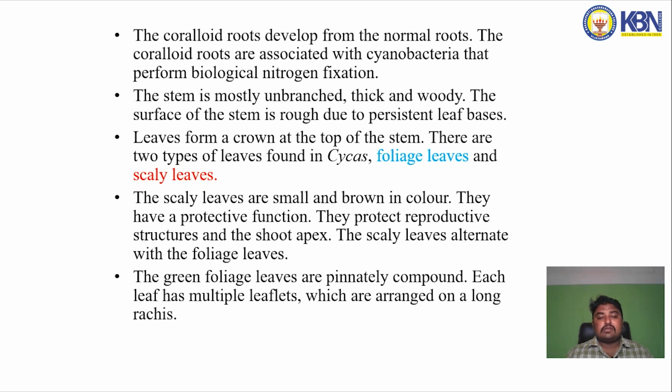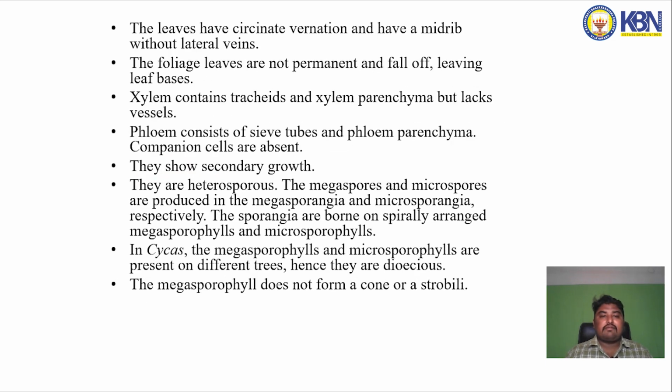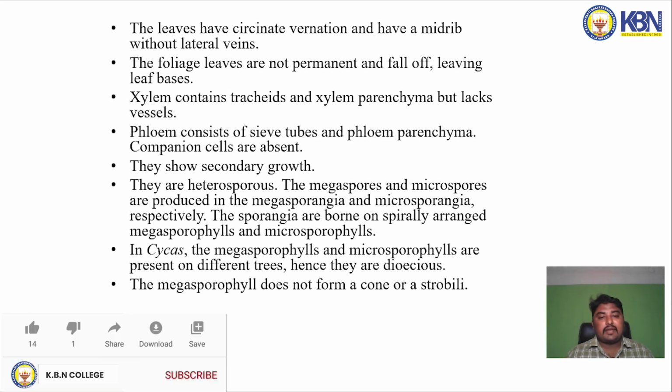The green foliage leaves are pinnately compound. Each leaf has multiple leaflets which are arranged on a long rachis. The leaves have circinate venation and have a midrib without lateral veins. The foliage leaves are not permanent and fall off, leaving leaf bases. Xylem contains tracheids and xylem parenchyma but lacks vessels. The phloem consists of sieve tubes and phloem parenchyma. Companion cells are absent. They show secondary growth.